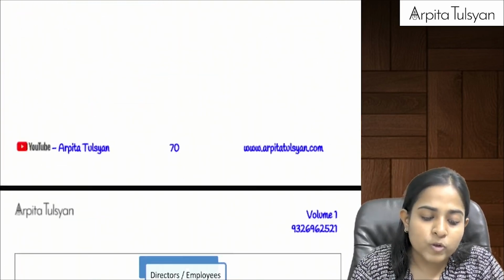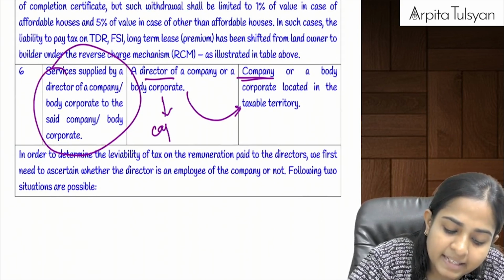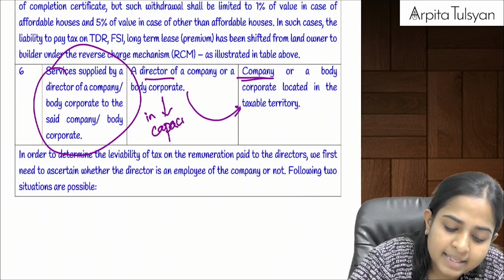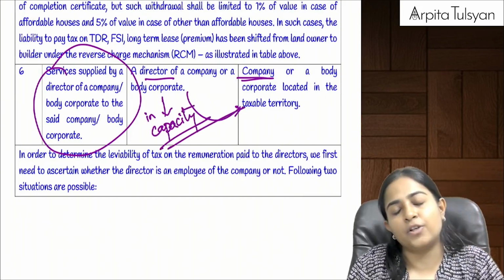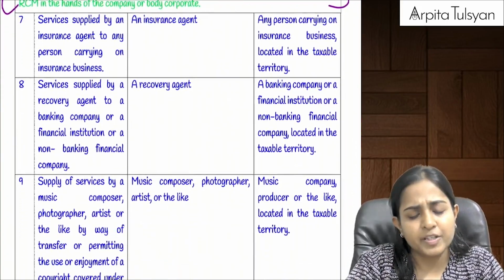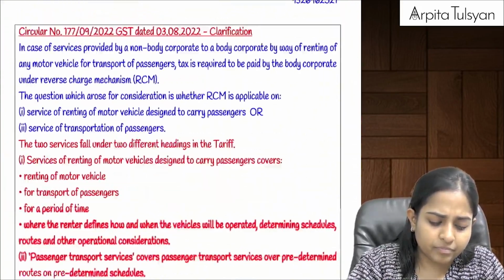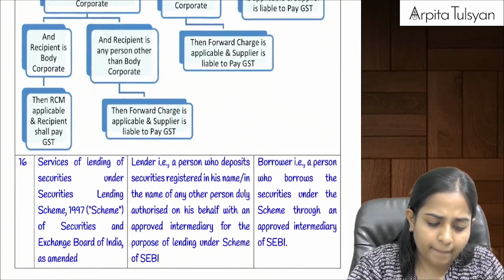So only those services which the director has given in the capacity of a director, only then RCM is applicable, otherwise normal forward charge is applicable. Are you clear till here? Yes.